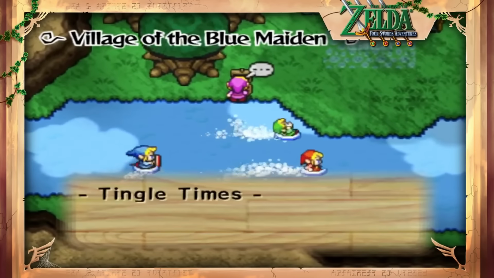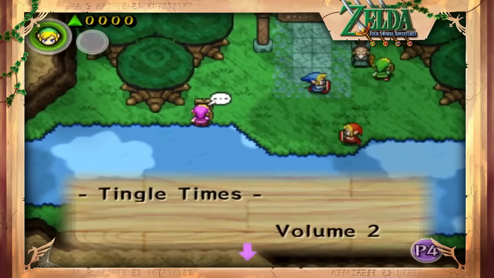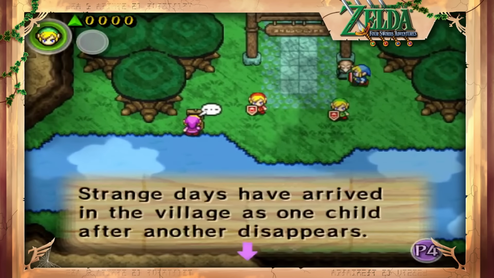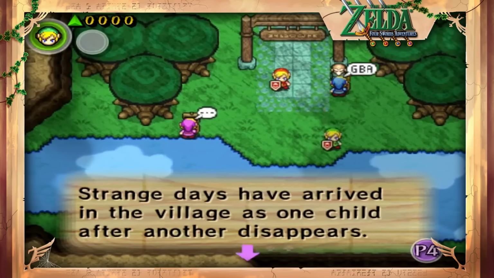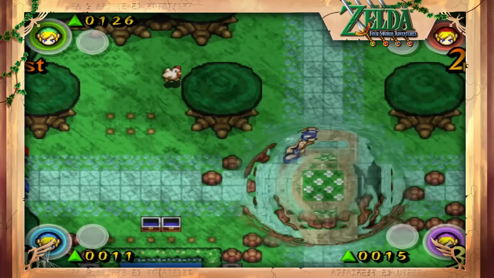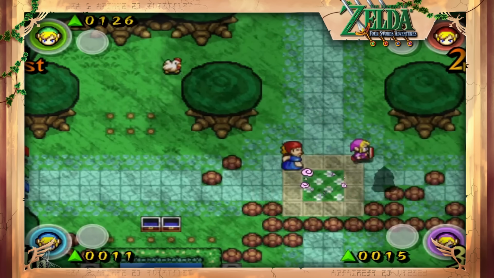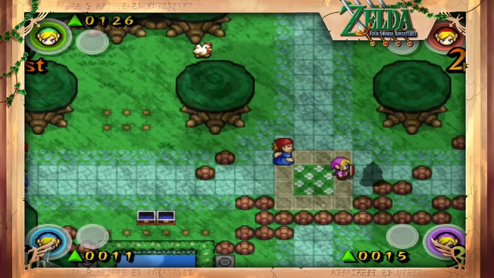The Village of the Blue Maidens is a mysterious location in Four Swords Adventures, where the children have vanished and are now trapped in the Dark World. The level's theme music is an eerie, unsettling rendition of the classic Kakariko Village theme.